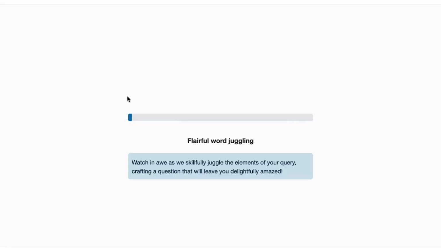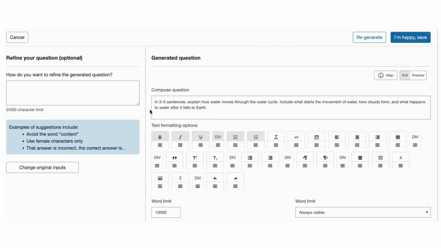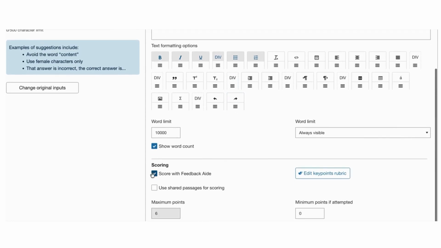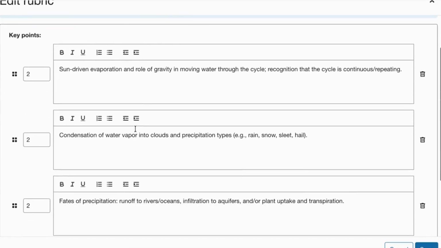And so it's not only generating the question, right? It's also generating the rubric at the same time, right within the same workflow. So by the time that your item is created, it's already wired up with the scoring guidance Feedback Aide needs to evaluate the responses. So see here, Score with Feedback Aide is already enabled. And we can also edit the key points rubric as well. So clicking into it, we can see we have those 3 different key points. Each one is worth 2 points, and we can review and edit as needed.